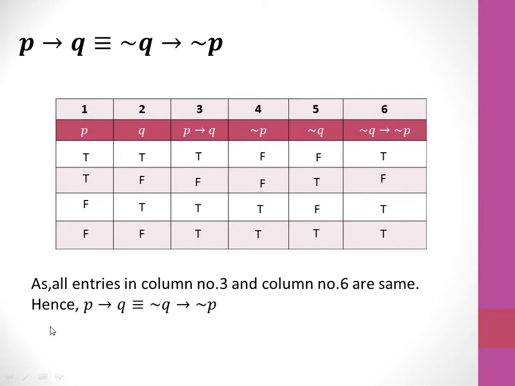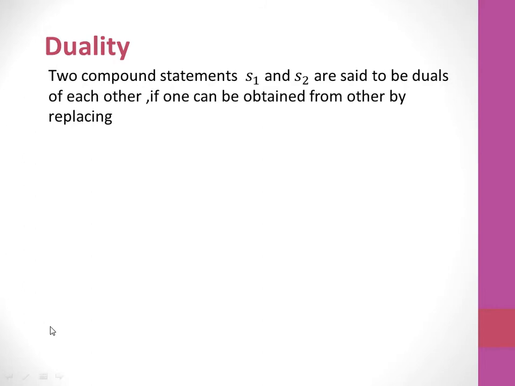Okay, now we will study the next concept, that is duality. Now see what is the meaning of duality of a statement. Two compound statements S1 and S2 are given to you, and S1 and S2 are said to be duals of each other if one can be obtained from the other by replacing, and here carefully, what we have to replace?